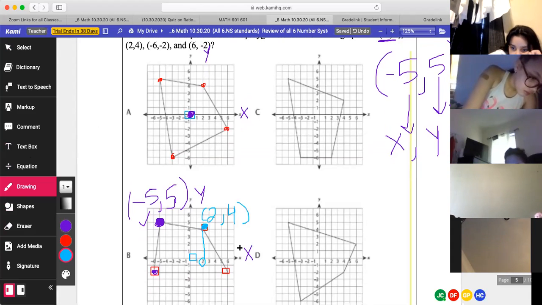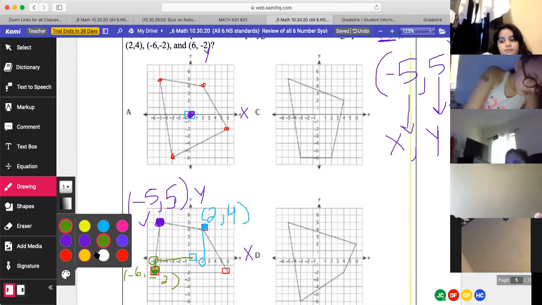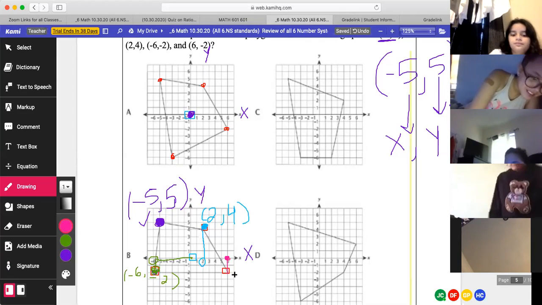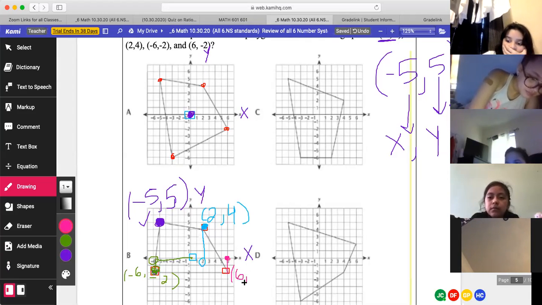Find the third point for me, sir. It's -6, so we have to go 6 times to the left. Starting at what? We start at the origin, right? Yeah, we start at the origin and we go down to -2. You found the third point. And then +6 and -2. So we go from the origin all the way 6 to the right, and then we go from the origin all the way down 2.